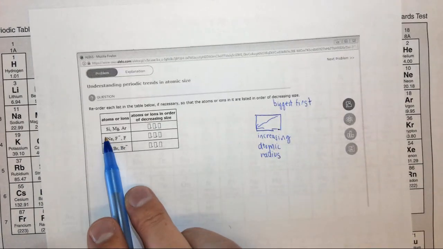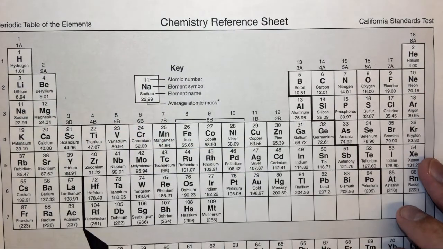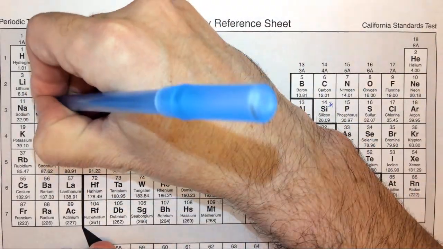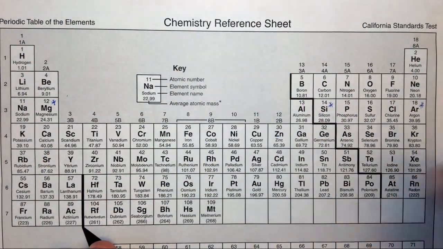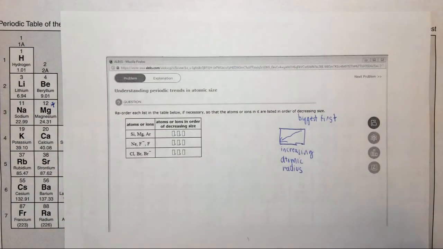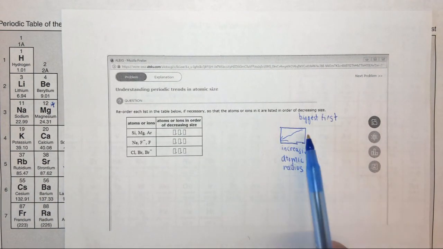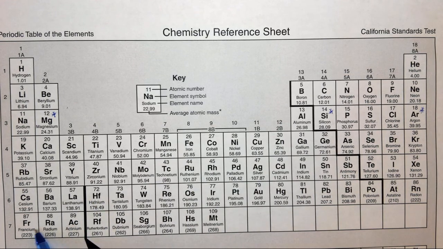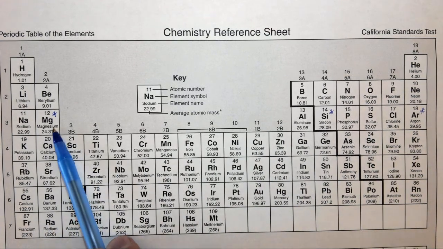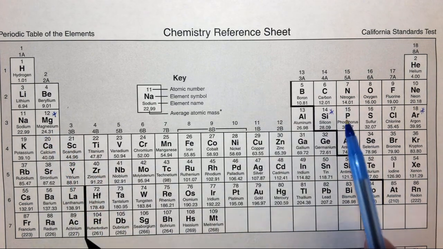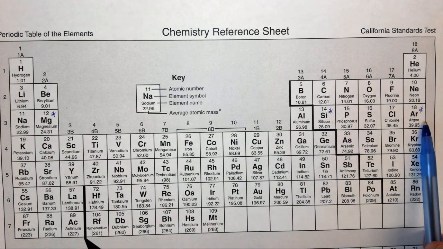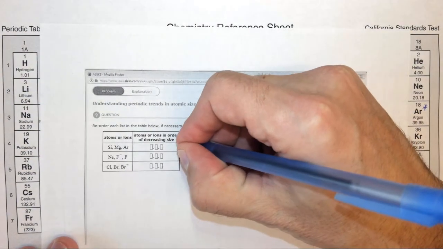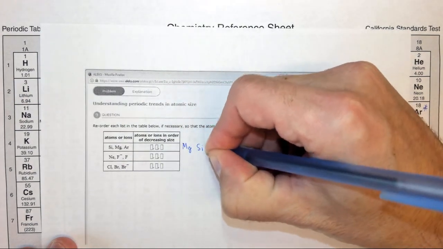So in the first case, we have silicon, magnesium, and argon. So here I have a periodic table. I have silicon, magnesium, and argon. And you'll recall that I want to place them in terms of decreasing size, so biggest first. So if we look at our trend here, our trend for atomic radius is down like this. Magnesium is further to the left, which will be larger than silicon, which will be larger than argon. So from biggest to smallest, magnesium, silicon, argon. So that answers the first question, Mg, Si, Ar.